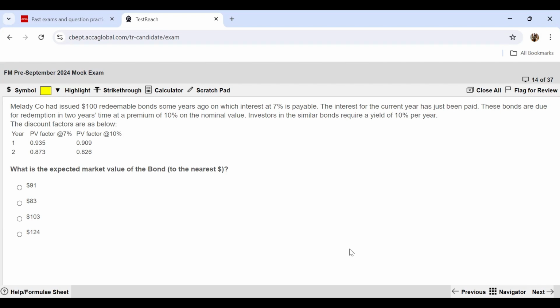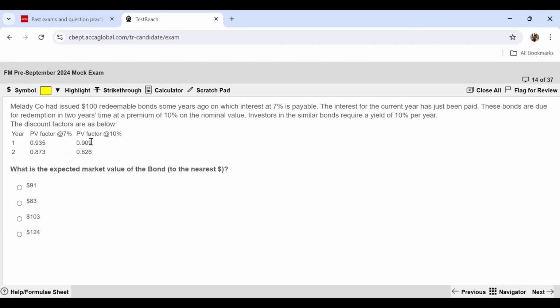So we can see what cash flows are going to be generated from this bond. This bond is going to give you interest at the rate of 7%. So of $100, 7% is $7, which needs to be multiplied by the PV factor at 10%.